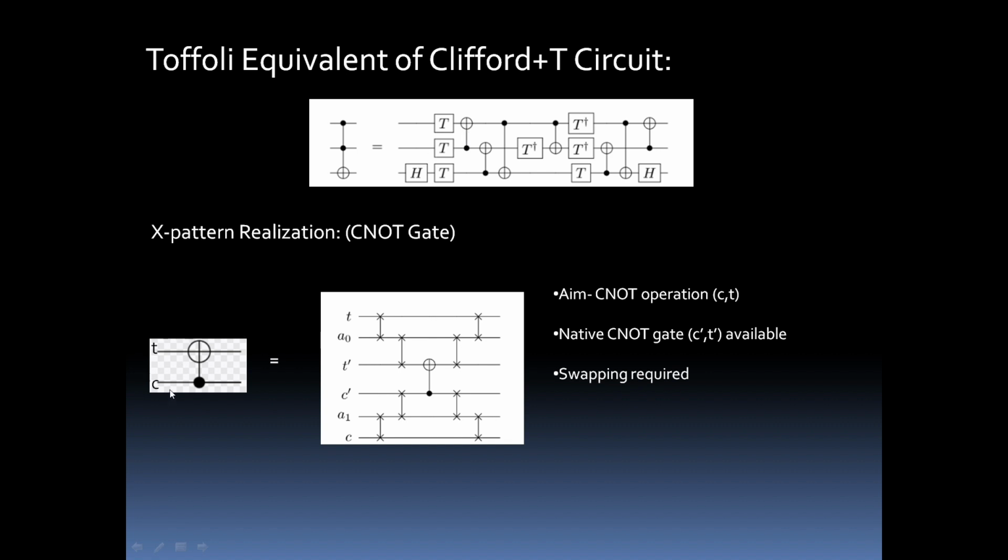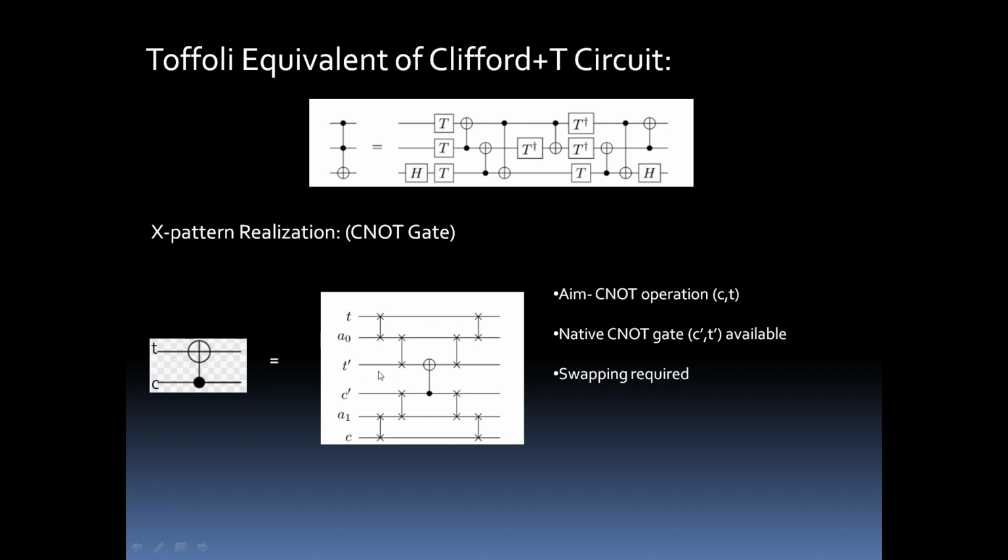This is C, the control, and this is T, the target. The aim is to do the C naught operation between C and T, but they are not following the nearest neighbor constraint. Then what is the solution? This C dash and T dash follow the nearest neighbor constraint, so these two are native C naught. This is the native C naught gate available here.